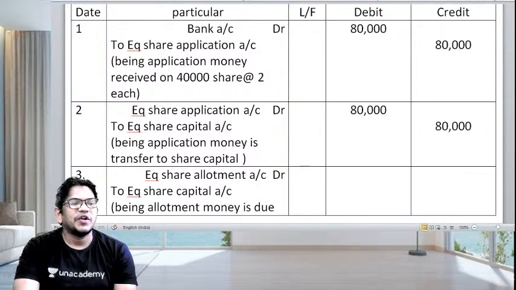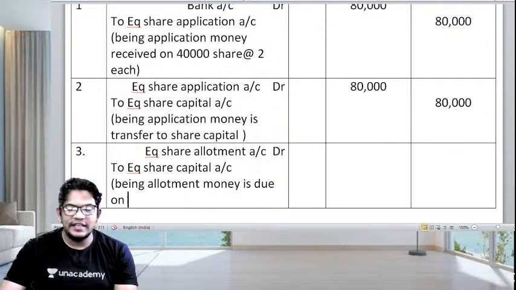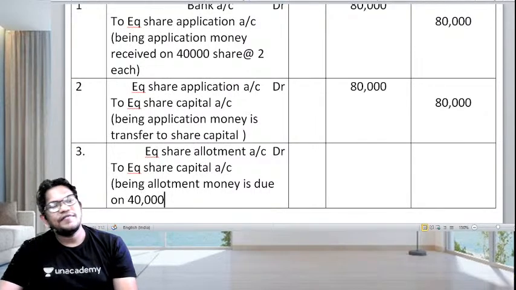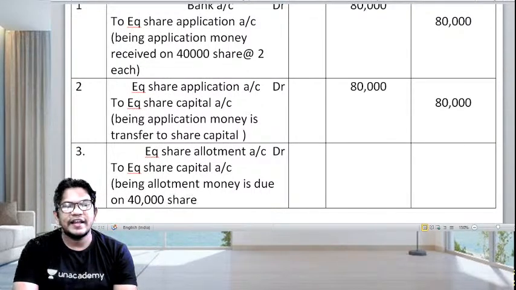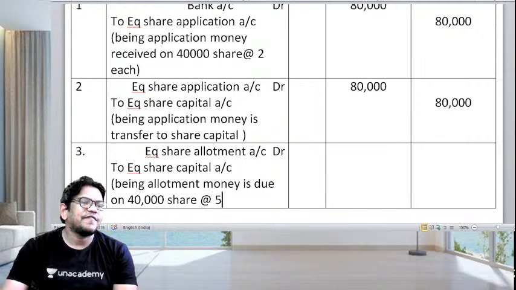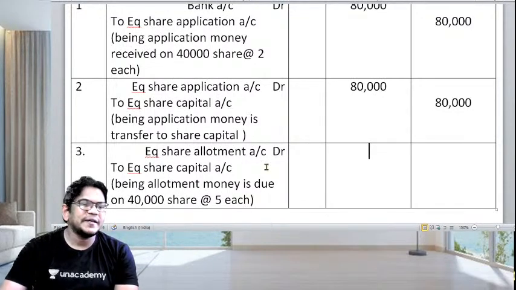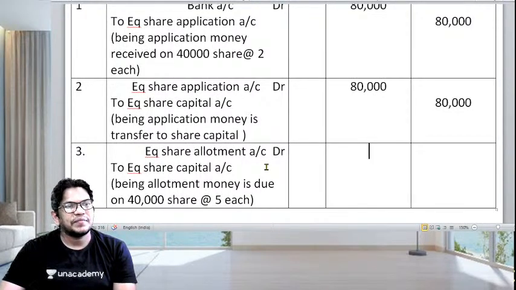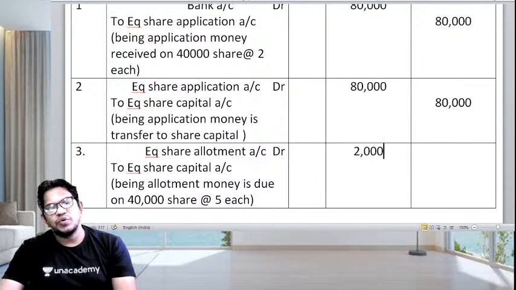Allotment money is due on how many shares? Yes, my dear students, on 40,000 shares at the rate of 5 each. How much will it be, children? Tell me. 40,000 at the rate of 5, that comes 2 lakh.